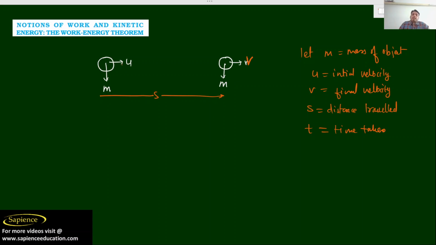Now we know that whenever velocity changes, it means a force is being applied. So let us consider F is the force being applied for time t.